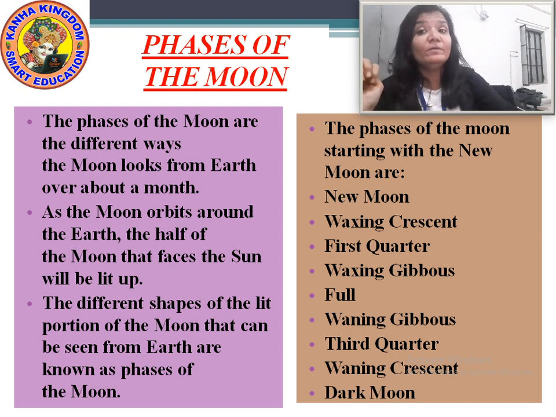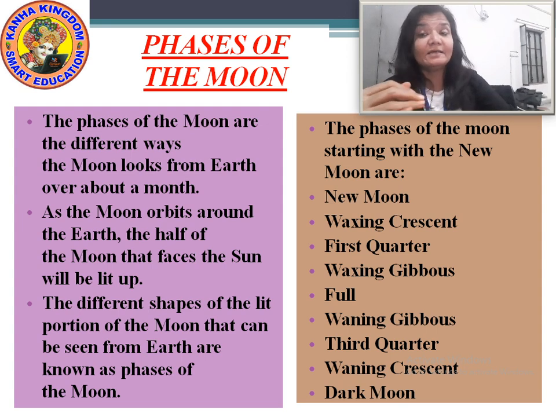The phases of the moon, I have told you, are the different ways the moon looks from the earth over about a month. Means the whole month, you will see the moon in different ways, different sizes, different shapes.